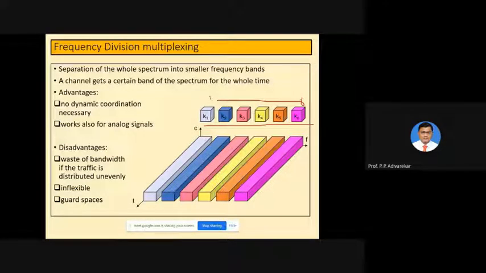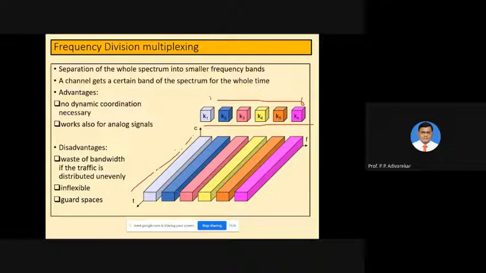On the y-axis you can see the entire amount of time is allocated to individuals, so all channels are occupying the same time, the entire time I have just shown. All channels are active in that particular time.